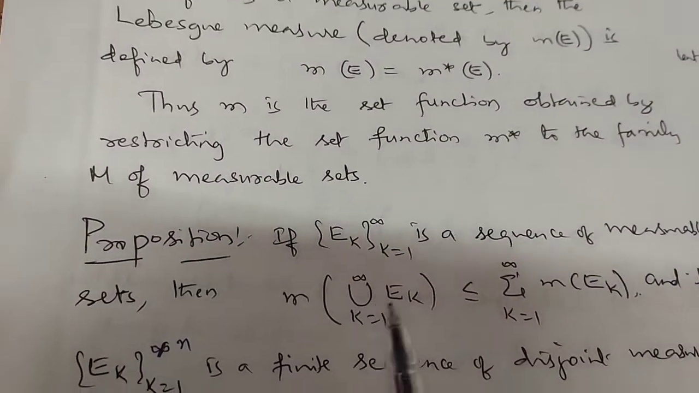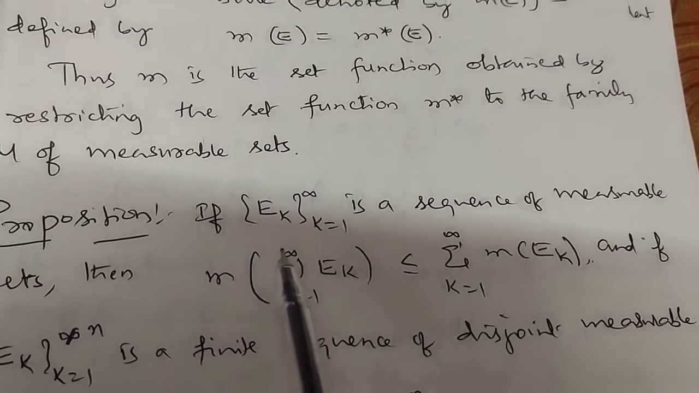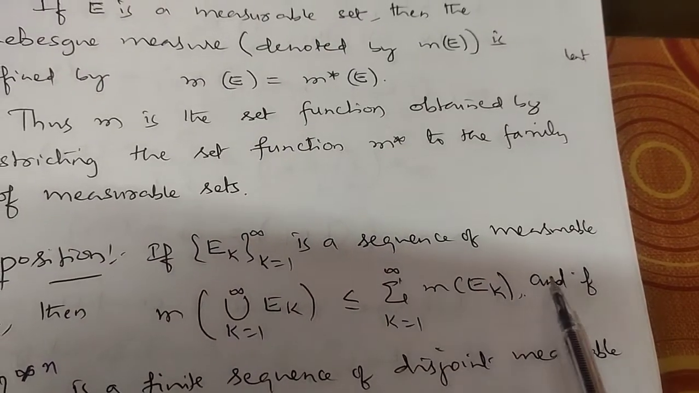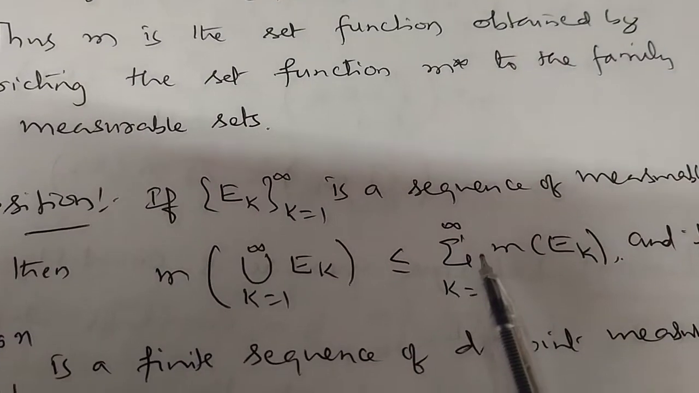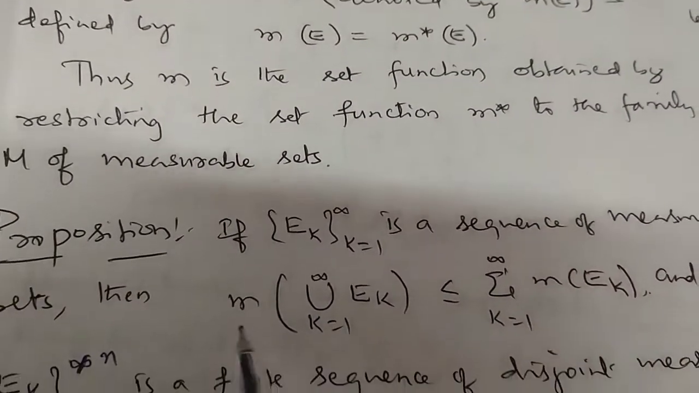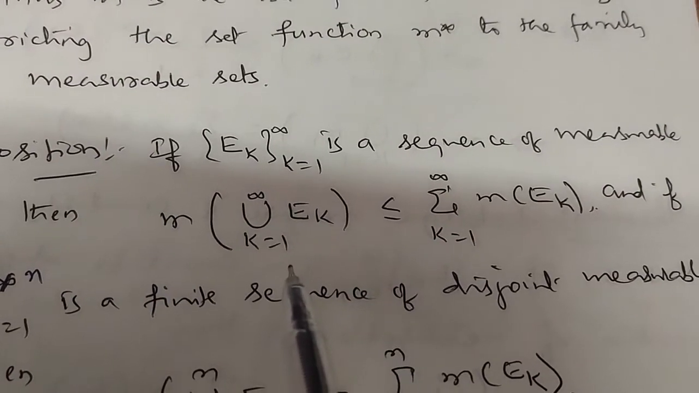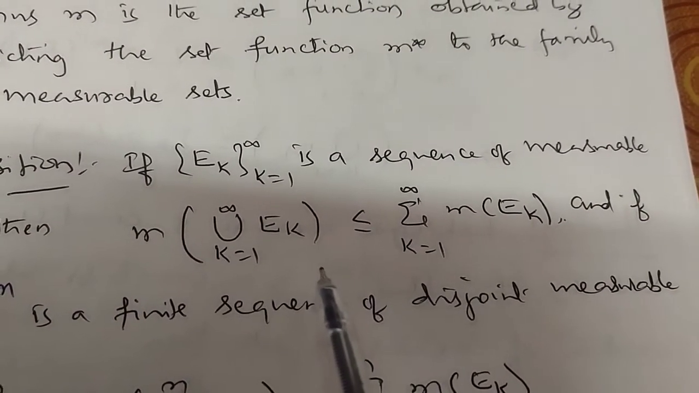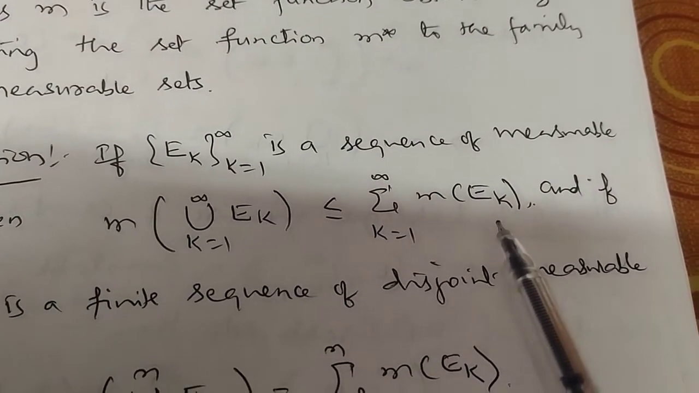Now look here, another important proposition. If E_k, k equal to 1 to infinity, is a sequence of measurable sets, then the measure, meaning Lebesgue measure here, of the union over k equal to 1 to infinity of E_k is less than or equal to the summation over k equal to 1 to infinity of the measure of E_k.